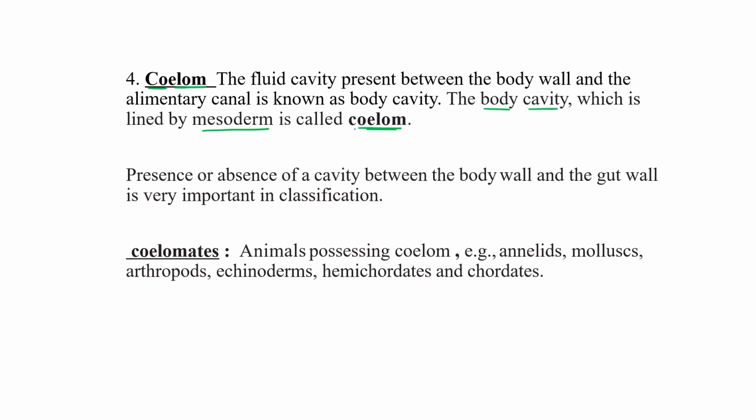So coelom is a body cavity which is lined by the mesoderm. So presence or absence of a cavity between the body wall and the gut wall is very important in classification, whether coelom is present or not. So on the basis of the presence or absence, we can further divide animals into various categories.